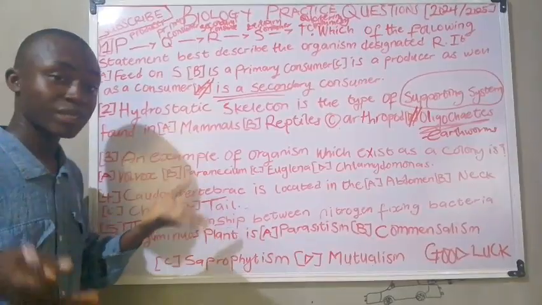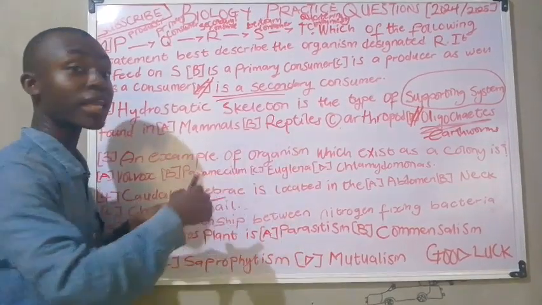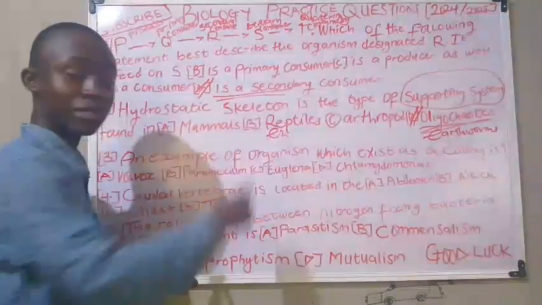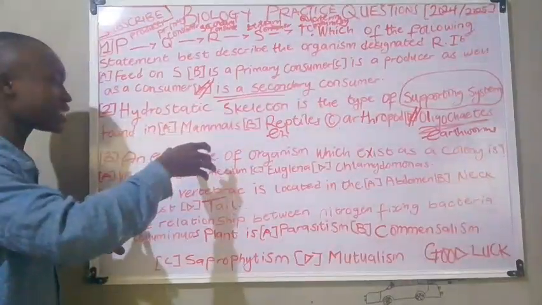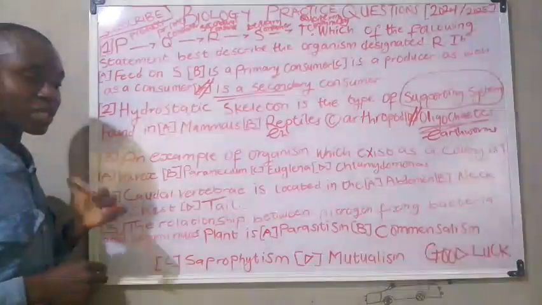A reptile exhibits an endoskeleton, while a mammal also exhibits an endoskeleton. That should be noted. Let's move to the next.